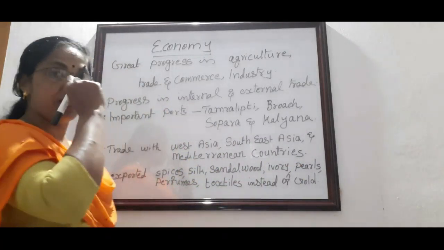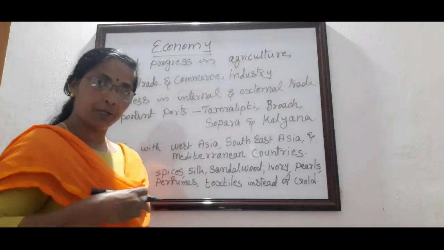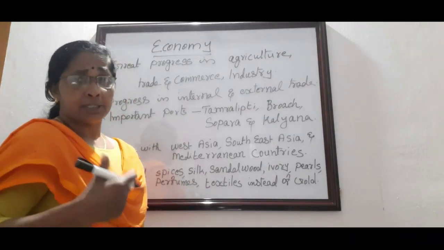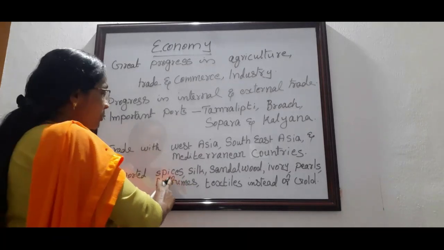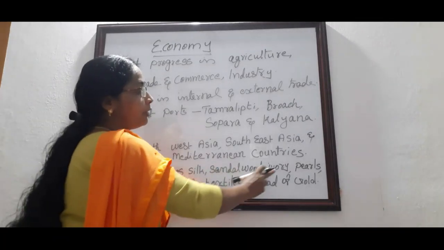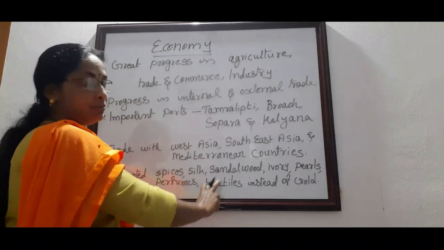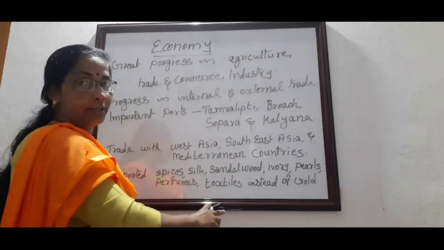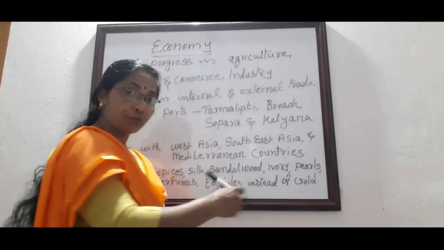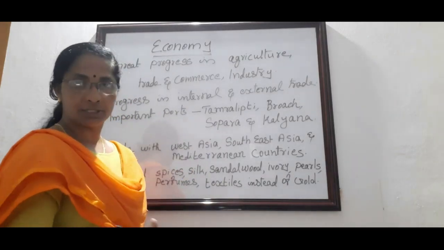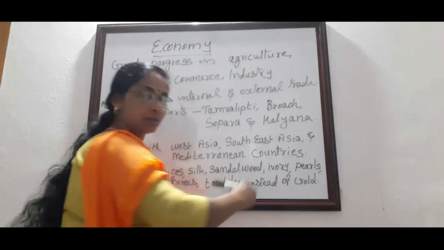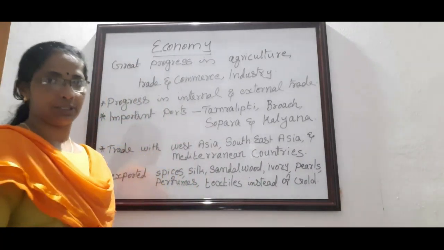Which are the main exporting items from the Gupta period? The main items are spices, silk, sandalwood, ivory, pearls, perfumes, textiles. You learn any six among them. Instead of money, which medium did they use for transactions? They used gold as the medium of transaction.